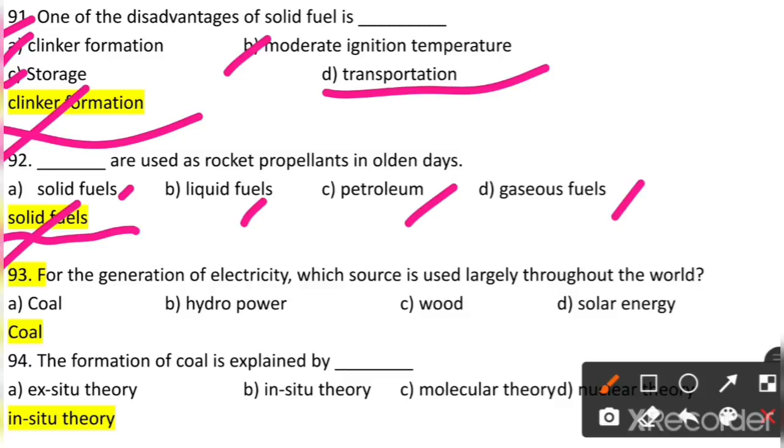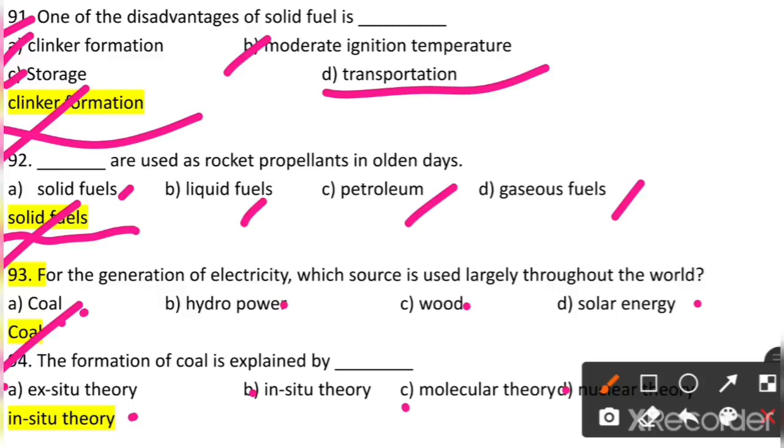93. For the generation of electricity, which source is used largely throughout the world? Coal, hydropower, wood, solar energy. What is the answer? So coal is the source used for the generation of electricity throughout the world. The formation of coal is explained by what? Ex situ theory, in situ theory, molecular theory or nuclear theory.